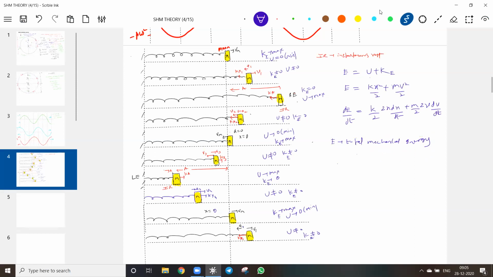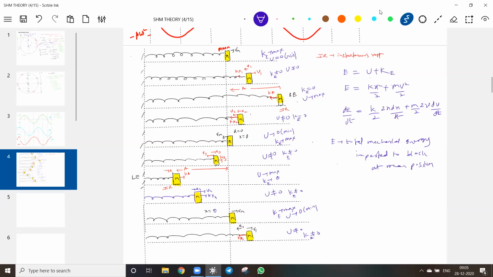Total mechanical energy imparted to the block, and it will remain constant. That energy, what happened? What we gave as kinetic energy may not be only kinetic energy here. Some part will be kinetic energy, some will be potential. Now the whole kinetic energy given is available here in what form? Potential energy. Able to understand now?